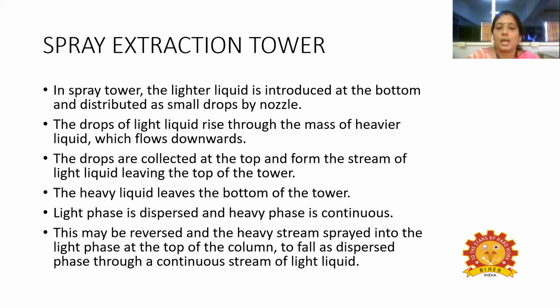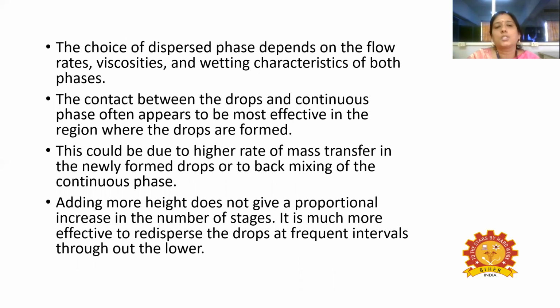This may be reversed, and the heavy stream sprayed into the light phase at the top of the column to fall as dispersed phase through the continuous stream of the light liquid. The choice of dispersed phase depends on the flow rates, viscosities and wetting characteristics of both phases. The contact between the drops and continuous phase often appears to be most effective in the region where the drops are formed. This could be due to a higher rate of mass transfer in the newly formed drops or to back mixing of the continuous phase.